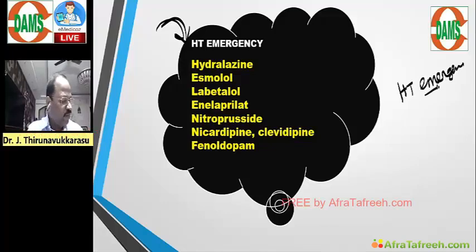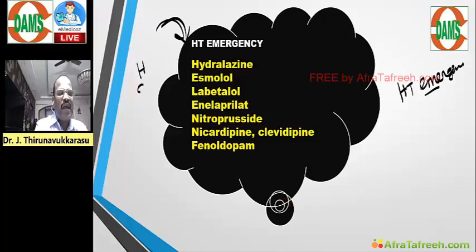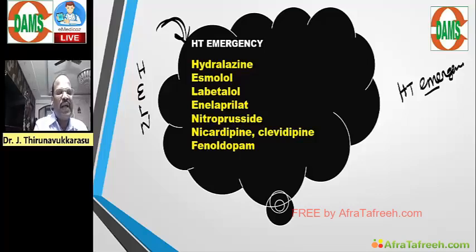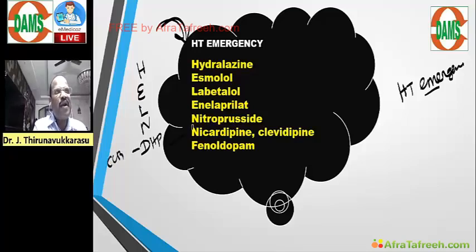We have hydralazine, a potassium opener; esmolol, a beta blocker; labetalol, a beta plus alpha blocker; nitroprusside, a nitrate category; nicardipine and clevidipine, the dihydropyridine group of calcium channel blockers; and then fenoldopam, a D1 agonist.